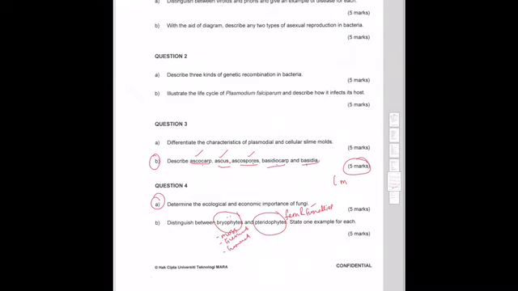Dia tak ada biji. So awak buat dalam table apakah perbezaan antara bryophytes dan pteridophyte, macam mana reproduction dia, okay, apa common character dia, and apa common feature dia, and state one example for each. So yang this one 5 marks. Okay, so mesti ada 5 point.